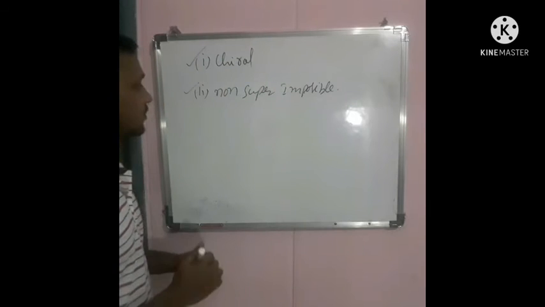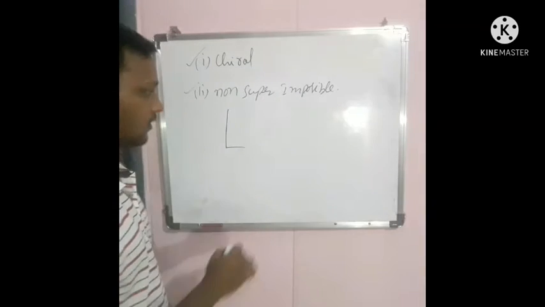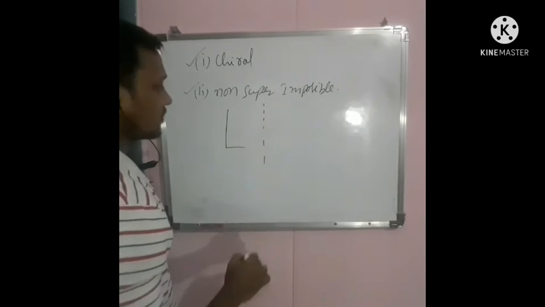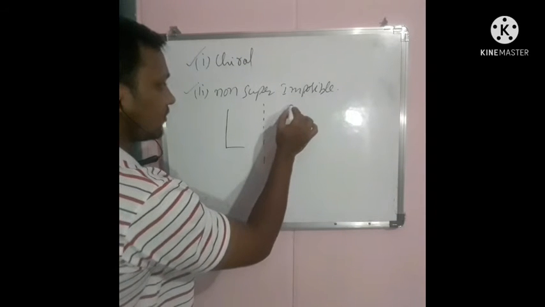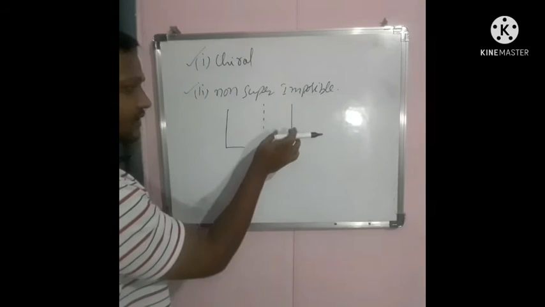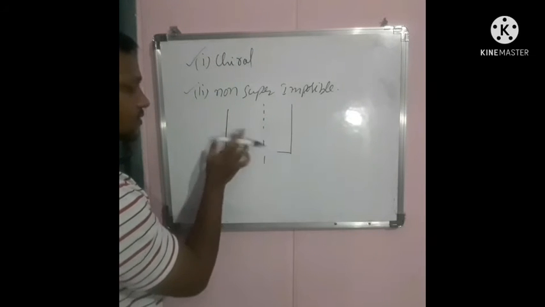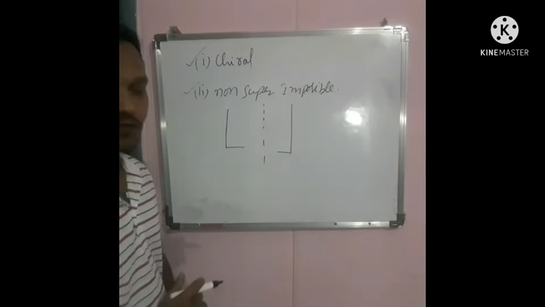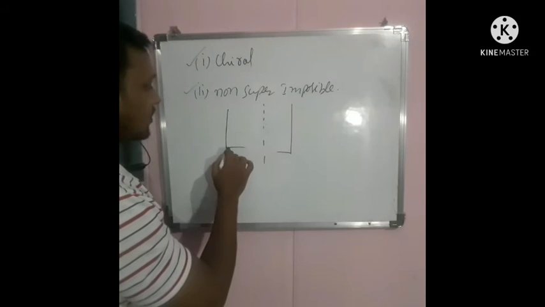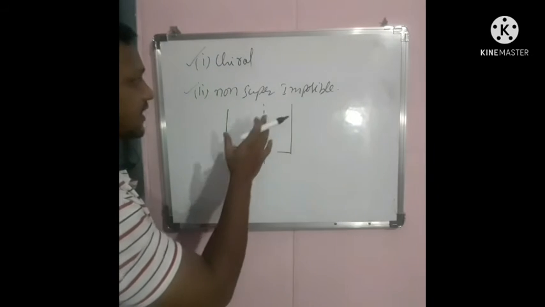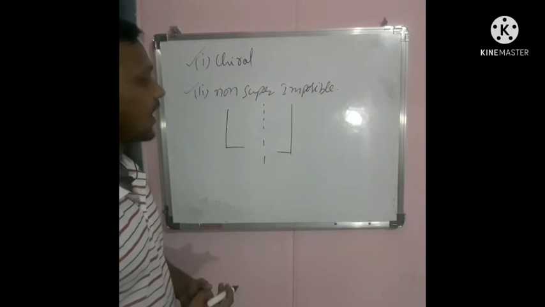For example, take the capital letter L. When we place a mirror, the mirror image of the L will be like this. When this L is placed on that L, it does not fit exactly, so it is non-superimposable. Such non-superimposable compounds can exhibit optical isomerism.